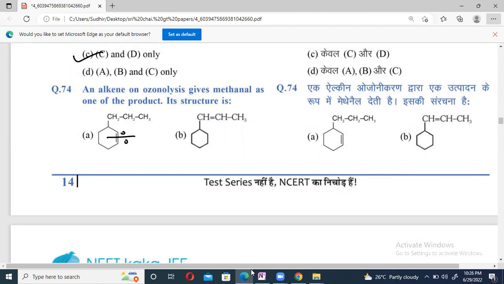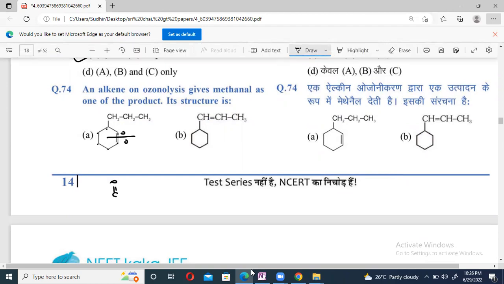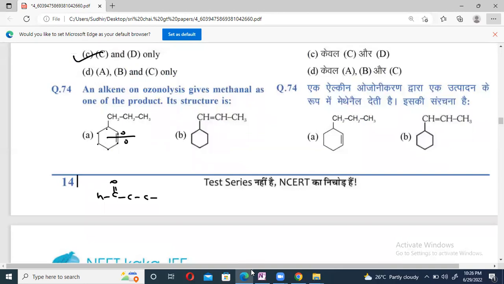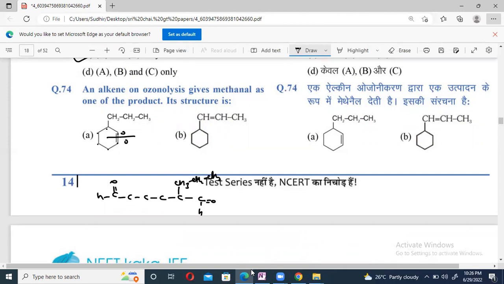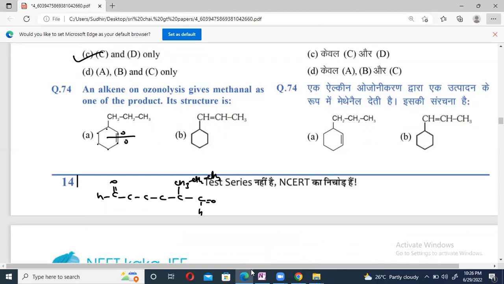C double bond, 1, 2, 3, 4, 5, 6, and the last but one will have CH3, CH2, CH3. No, beta. If you break the bond, this part will give CH3CHO, an aldehyde, and this part will give cyclohexane with an aldehyde group. But this is called ethanal. They are asking for methanal as one of the products.